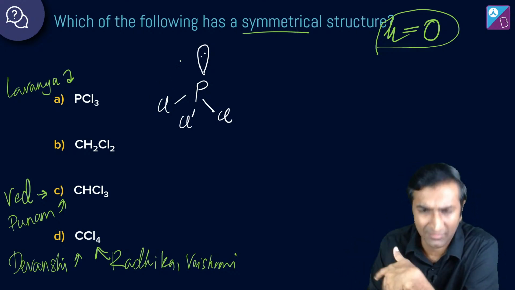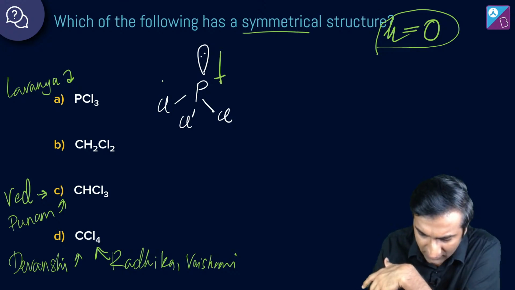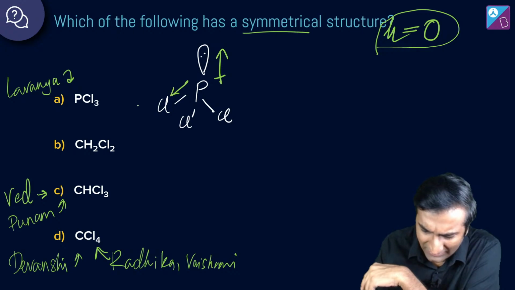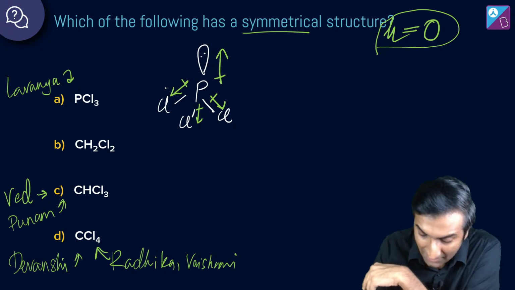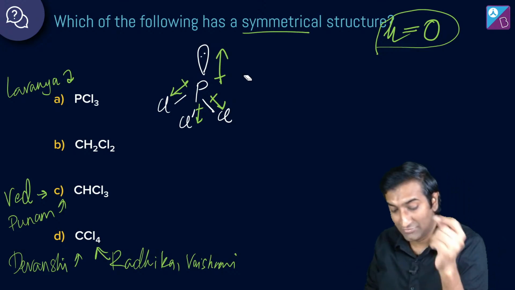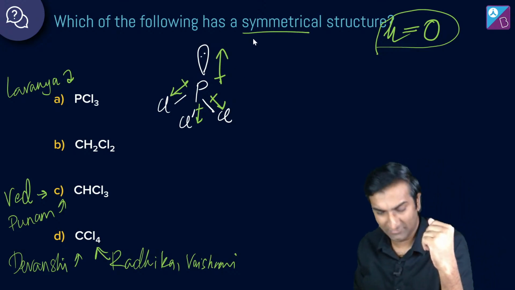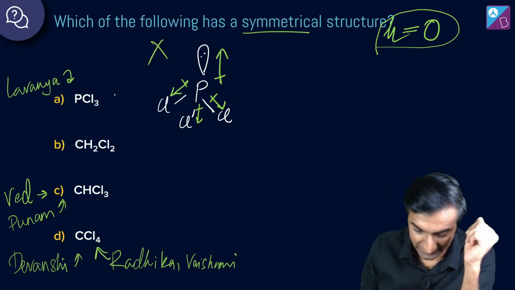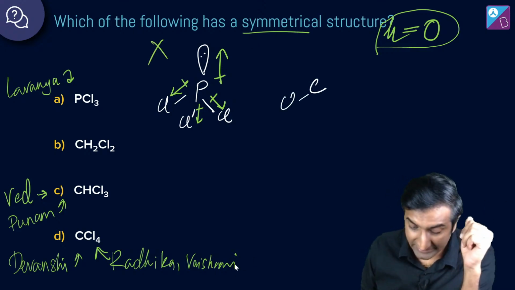So the electronegativity effect will always go in its direction. It's going to be this. I didn't say this out explicitly, but okay. Between phosphorus and chlorine, chlorine is more electronegative, obviously. Not symmetrical. If chlorine were somehow here, then maybe, but that's not possible, so let's not talk about that. PCl5 is interesting. Anyway, no, this is not it. PCl3 will not be it. Lavanya, you see that?